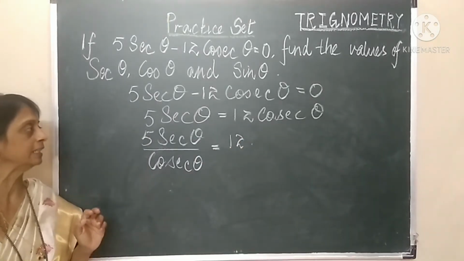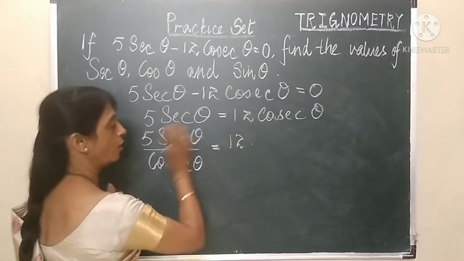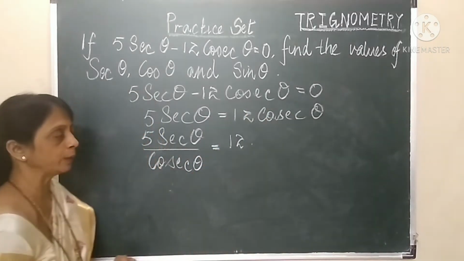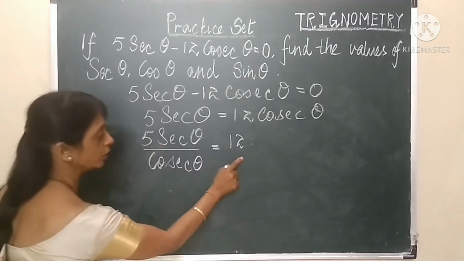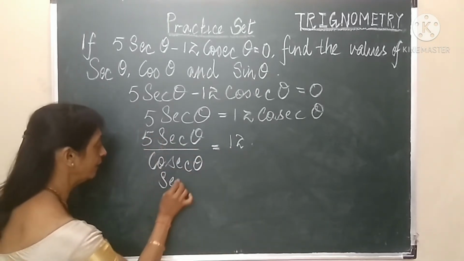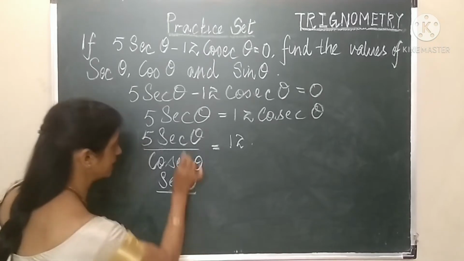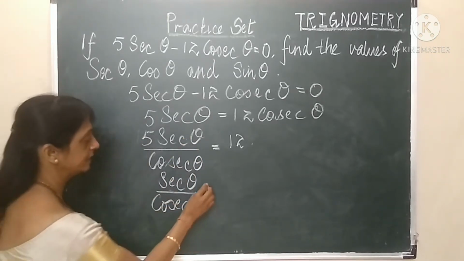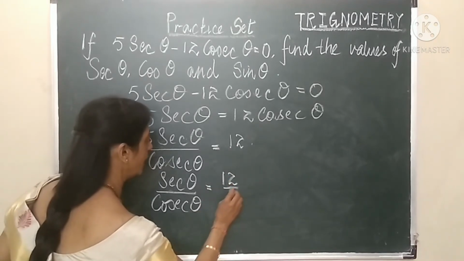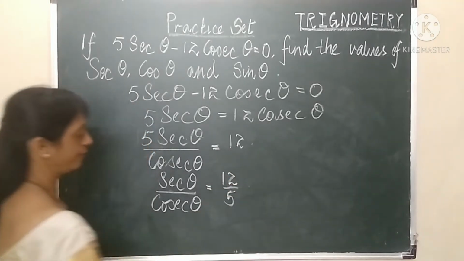As I said earlier, let's transfer all the numerical values on one side. So 5 is performing multiplication. When it goes on the other side, it will be division. So on the left hand side, we are left with sec theta upon cosec theta, which is equal to 12 upon 5.